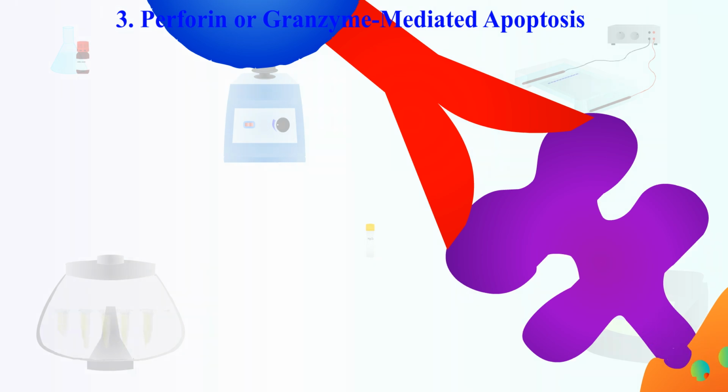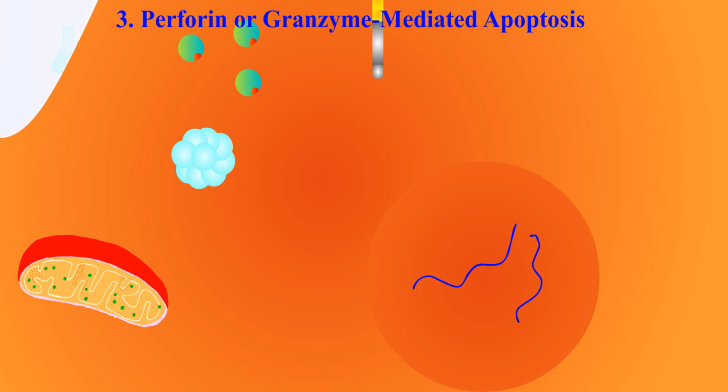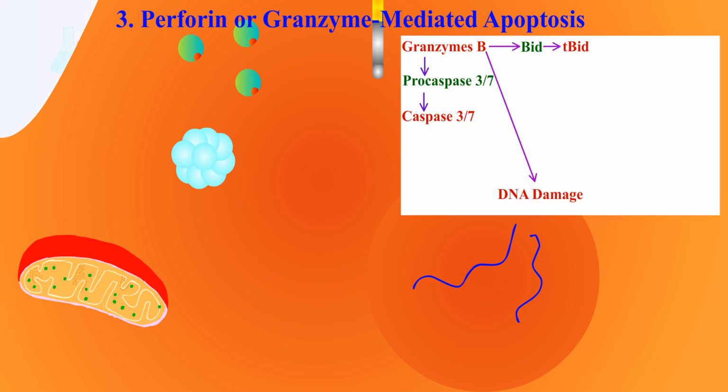Perforin polymerizes in the target cell's membrane to create a transmembrane pore, which allows the granzyme entry into the cytoplasm. Granzymes can directly cleave caspase 3 and 7 to initiate apoptosis, or it can activate the intrinsic pathway by cleaving BID protein. Granzyme A can cause DNA damage via single-stranded breaks.